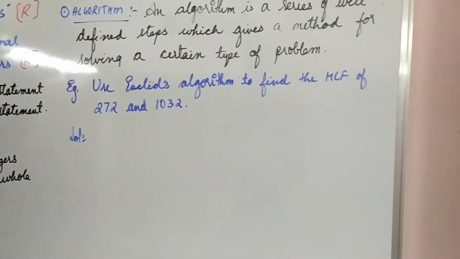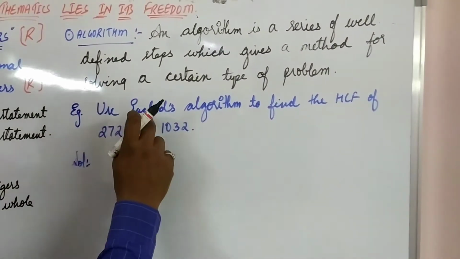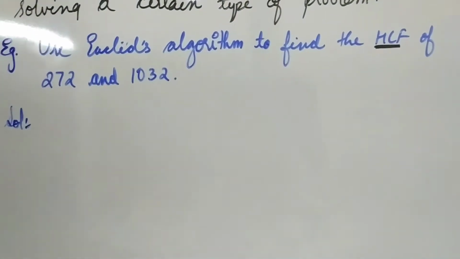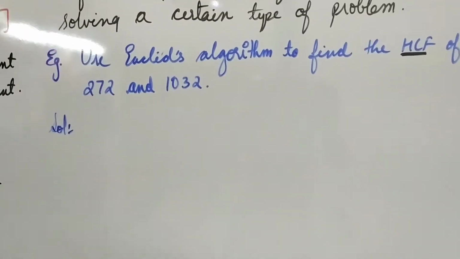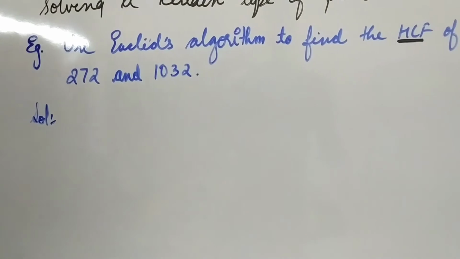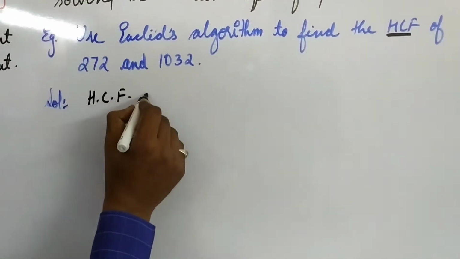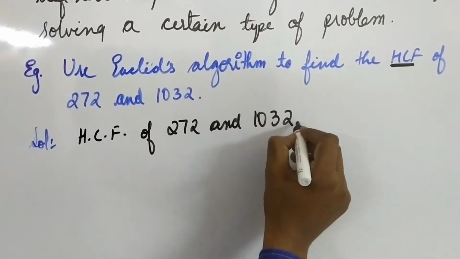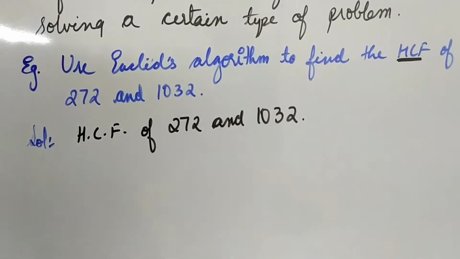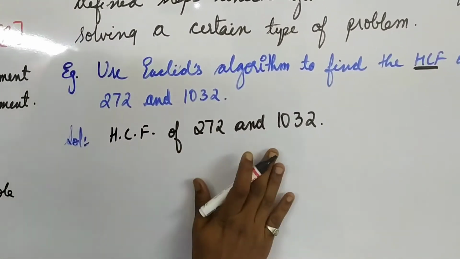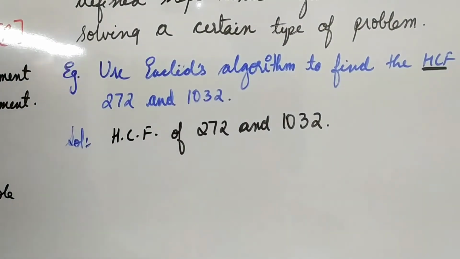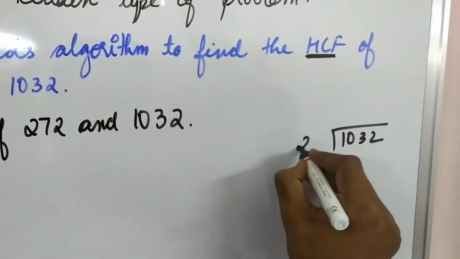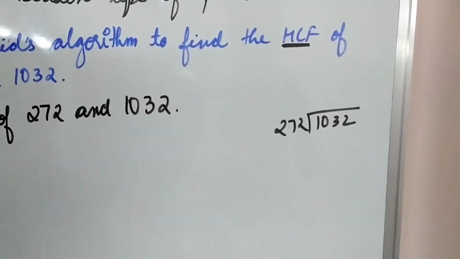So just now we have studied about Euclid's division lemma and what algorithm is. By this combination, that is by the help of Euclid's division lemma or Euclid's algorithm, we are going to find out the HCF of 272 and 1032. So what we need to do? We need to find the HCF of 272 and 1032. We perform the long division method. So here, what is A and what is B, my dear students? First of all, do not start doing with this 1032 divided by 272. Hold a second. Students, just hold.